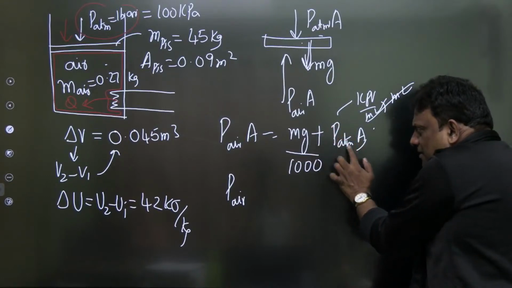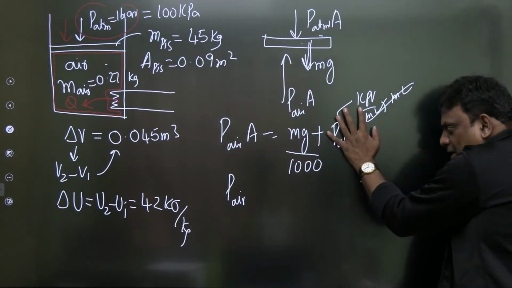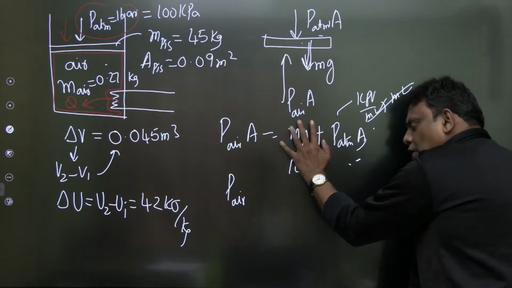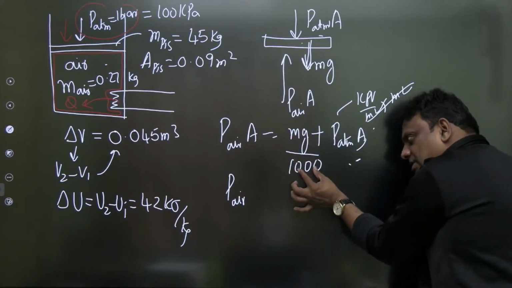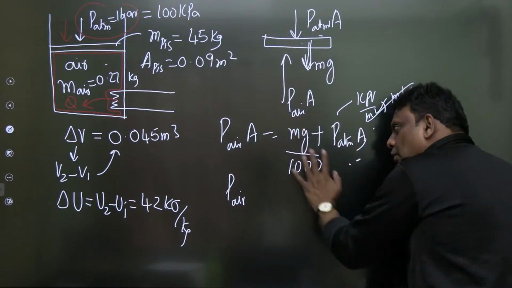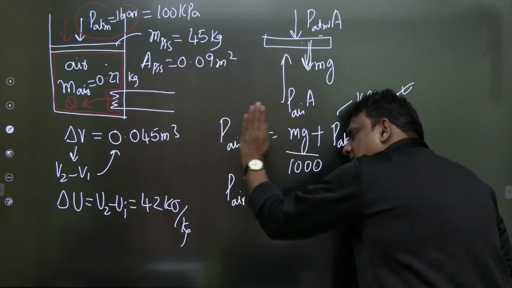If I keep the pressure in kilopascal, kilonewton per meter square into meter square, it will be in kilonewton, but mg is in newton. To convert to kilo, divide by 1000. It is a game of units. If this is in kilonewton, this should also be in kilonewton, and that happens only when P is in kilopascal.